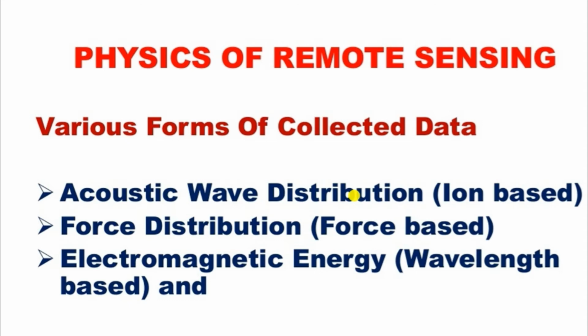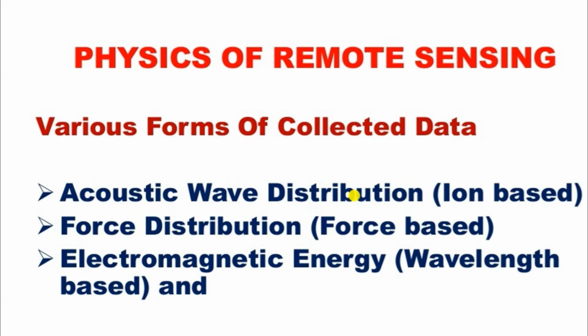Now, the physics of remote sensing. Generally, we collect various forms of data. We cannot collect only the image of that type of phenomenon. Acoustic wave distribution is called ion based, like scattering wavelength.